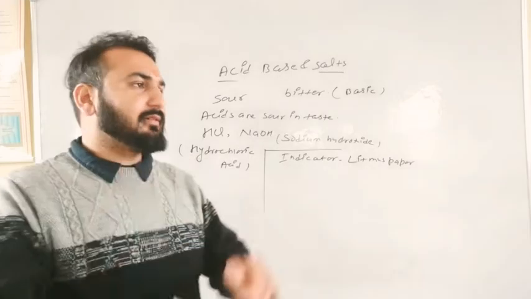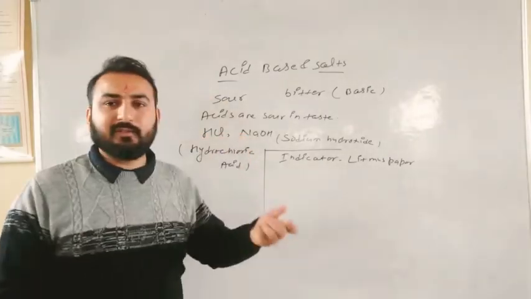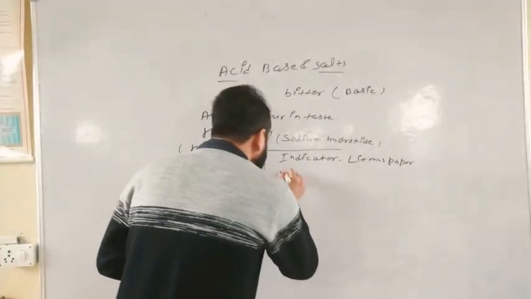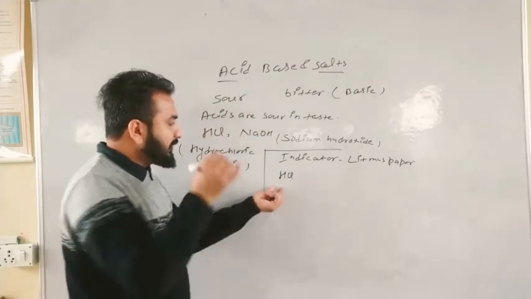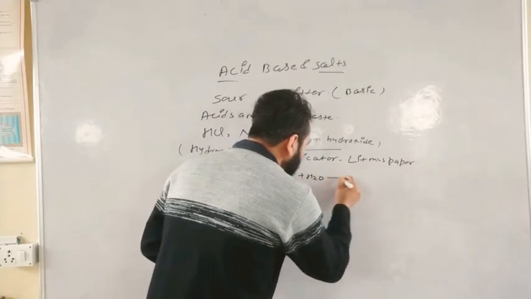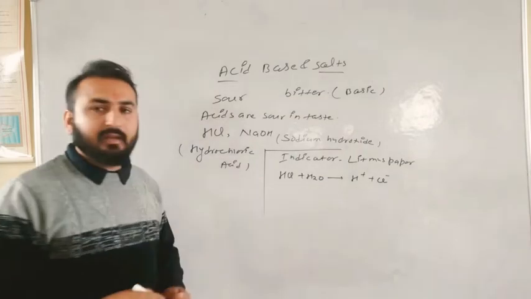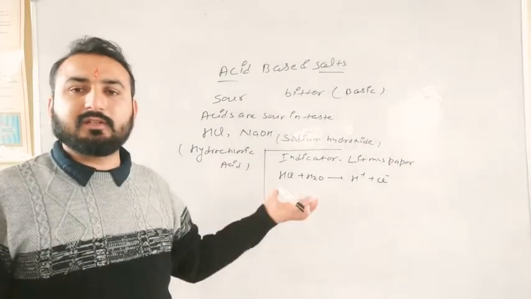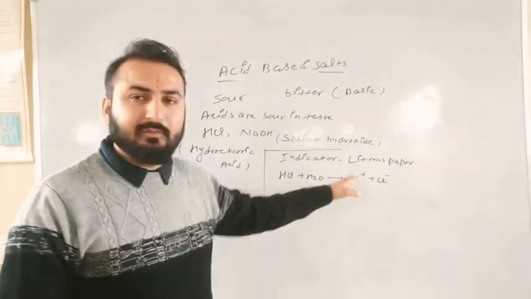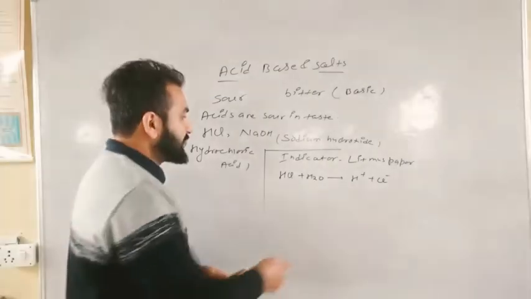So first of all, understand the second definition of acids and bases. Clear? When this HCl is dissolved in water, it can dissociate into its ions, and this is called dissociation, that means the breaking of a substance into its constituent ions, H plus and Cl minus.